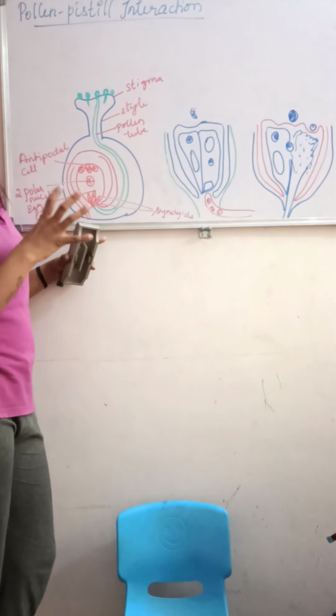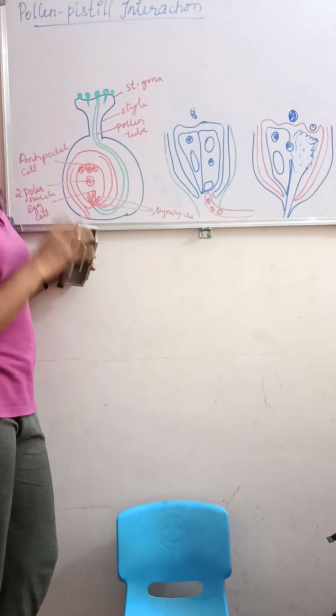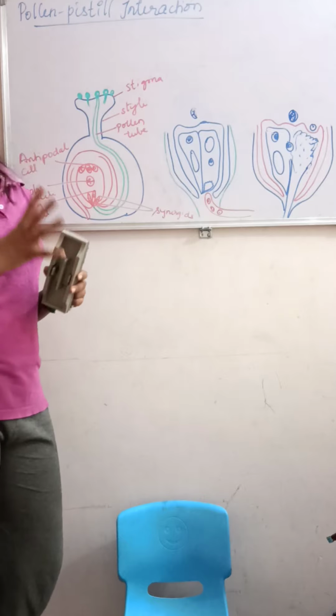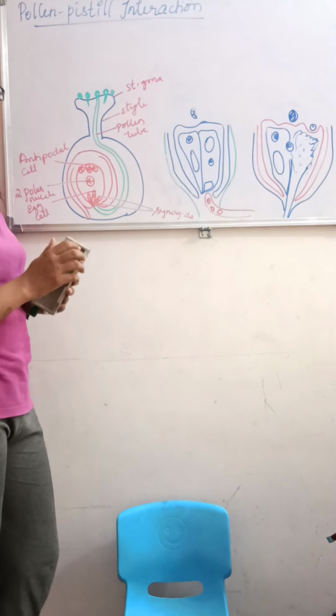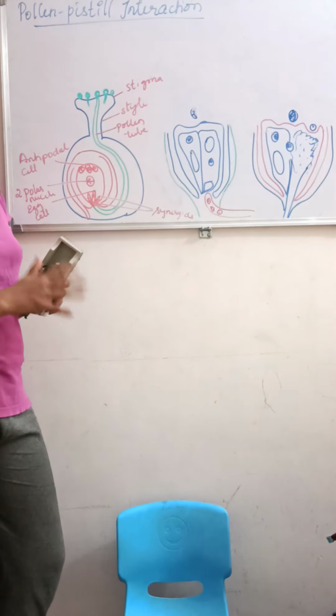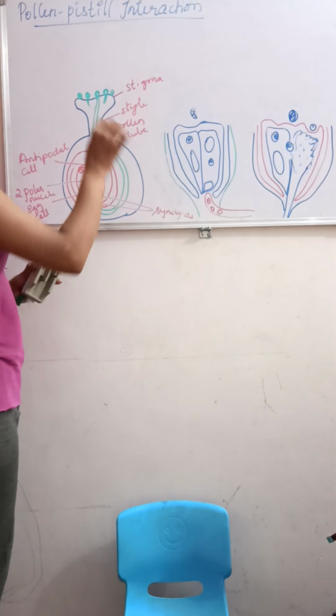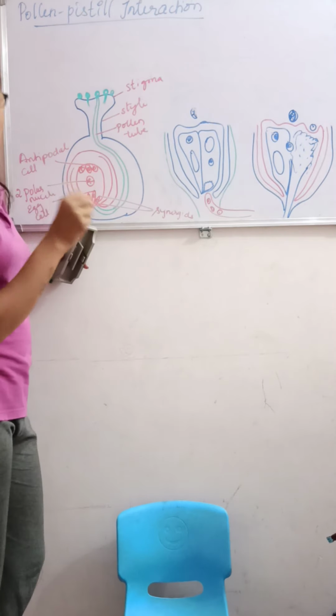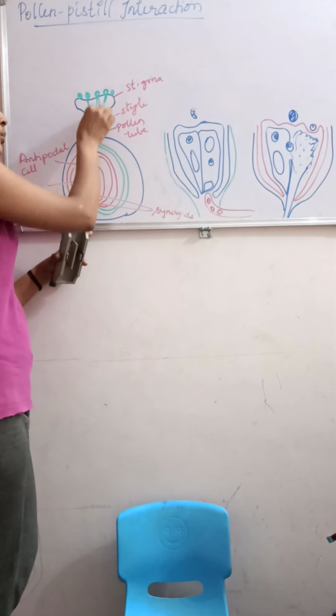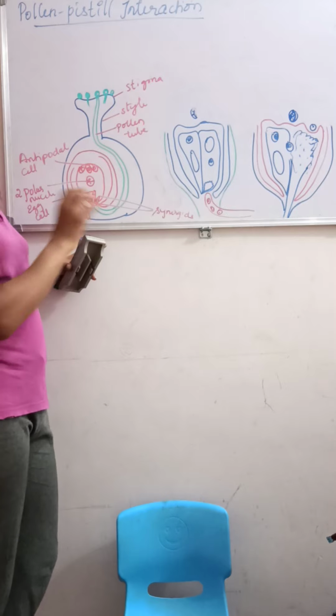So they will recognize. This recognition is mediated by chemical components. So what will happen? Whatever the content in the pollen grain, it will move towards the pollen tube.